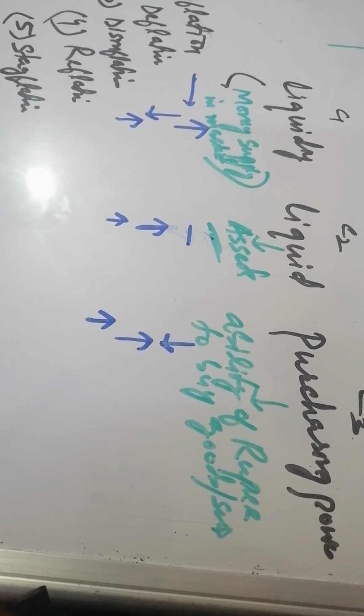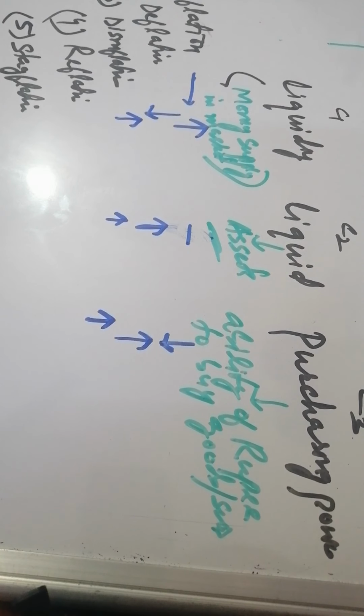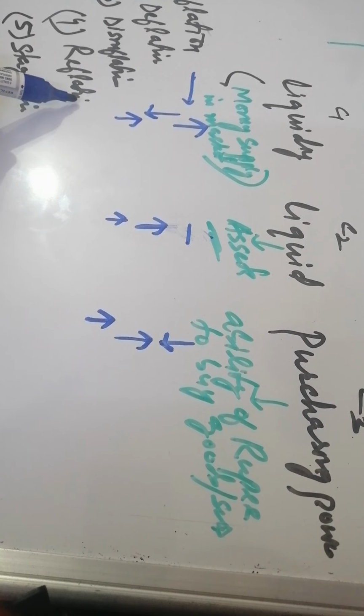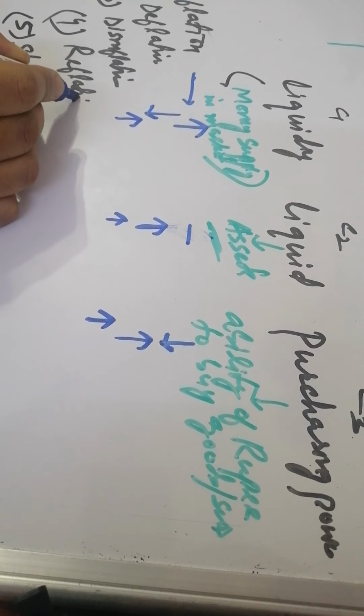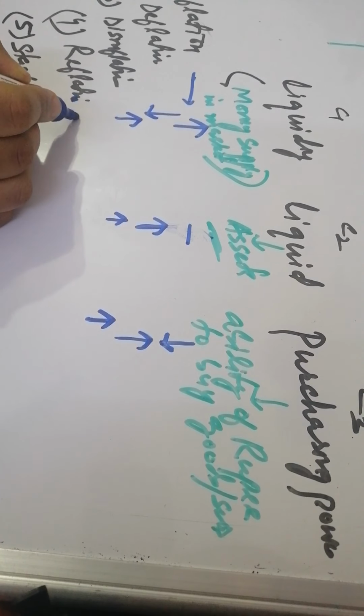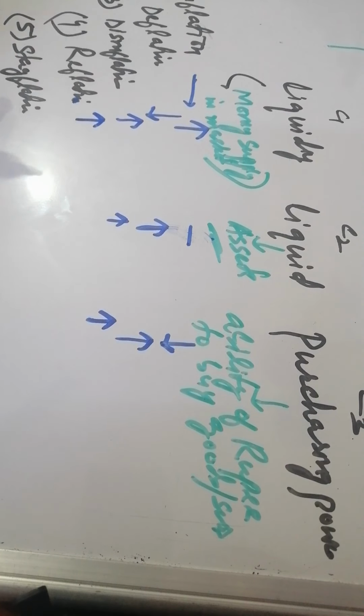Then reflation. Sometimes what happens is the economy goes under recession, there is slow growth, and the economy does not come back. At that time, the government introduces some measures to induce money supply in the market, that is called reflation. In reflation, money supply will go up. Why? Government induces inflation here. So reflation means induction of inflation by the government in order to boost economic activity, or to revive the economic growth of the country.